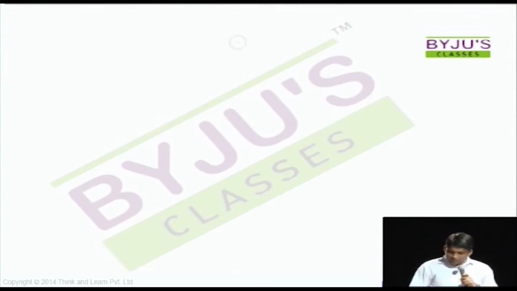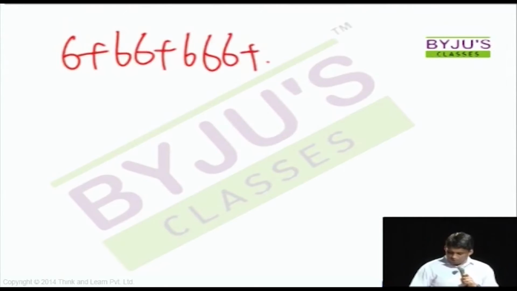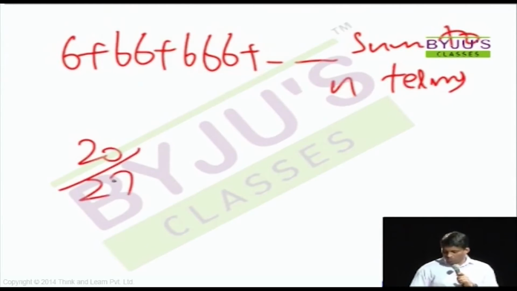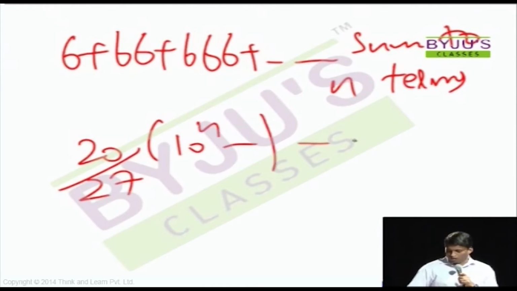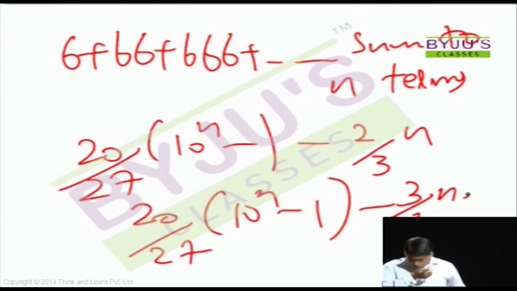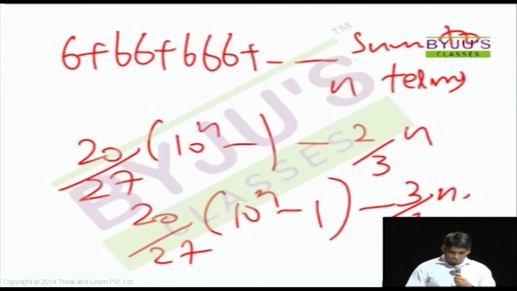And this method, numbers to variables, some of you are already using. I'll write a sample question here. If I write sum to n terms, this question is not at all important, because any numbers to variable question, you will end up solving if you just listen for the next 1 minute. So I'm just writing 2 options here. You can write questions in numbers and options here are in variables, right? Options are in variables.